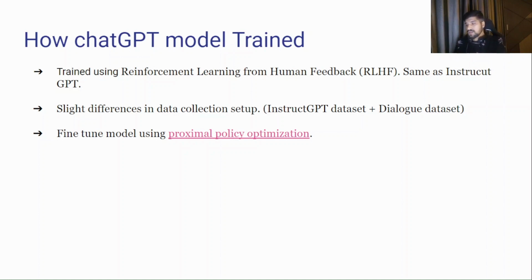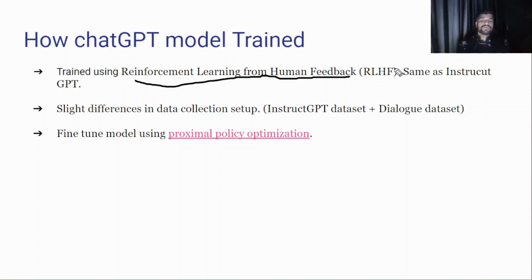So let's jump to how ChatGPT works. ChatGPT works using a concept called reinforcement learning from human feedback. If anyone is hearing about reinforcement learning for the first time, don't worry, I'll explain what it is in a minute. This is the technique used in ChatGPT: reinforcement learning from human feedback.